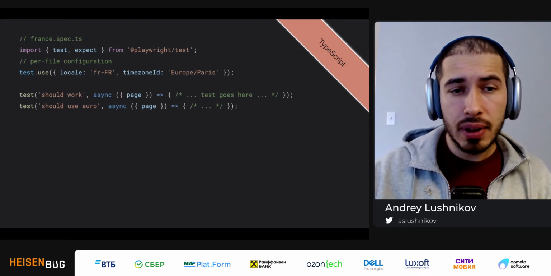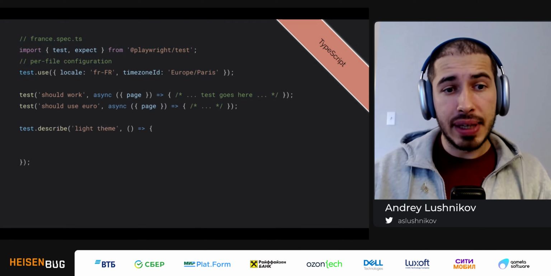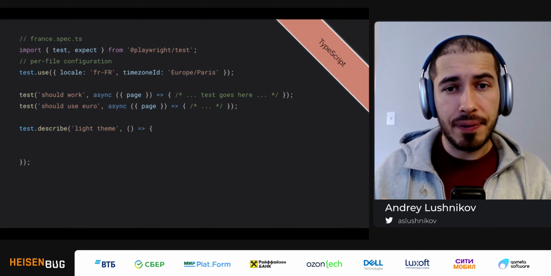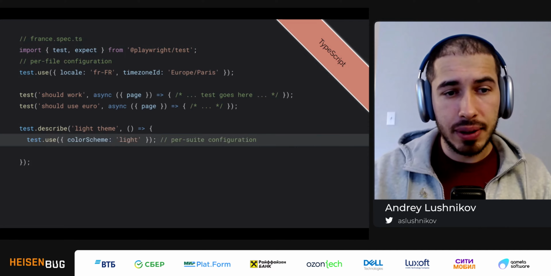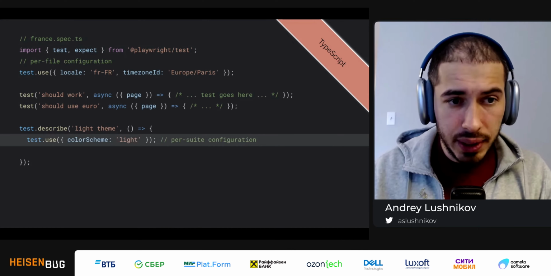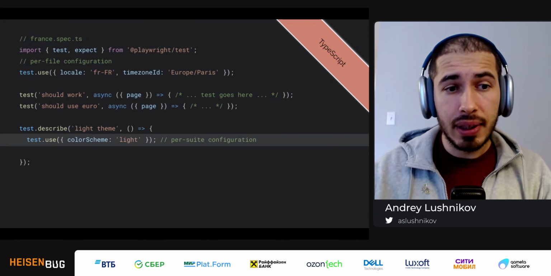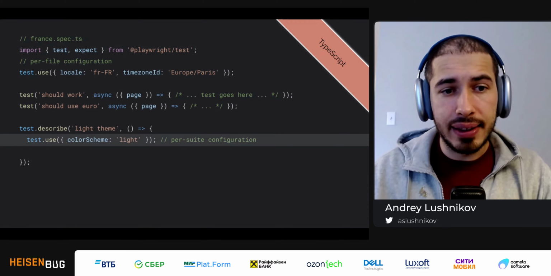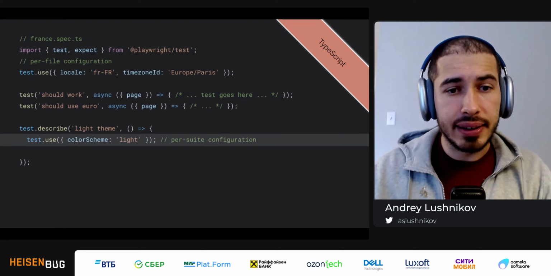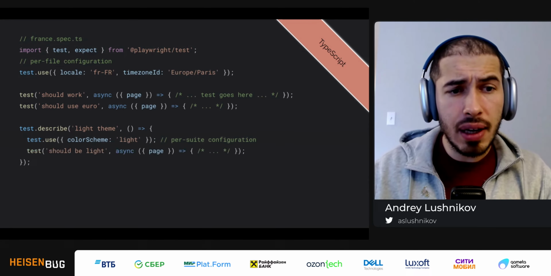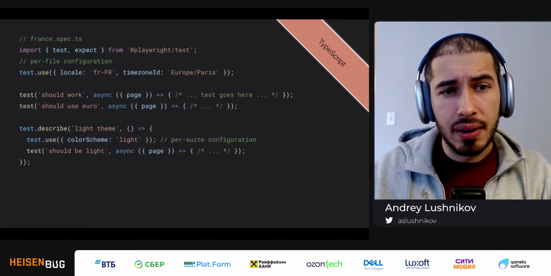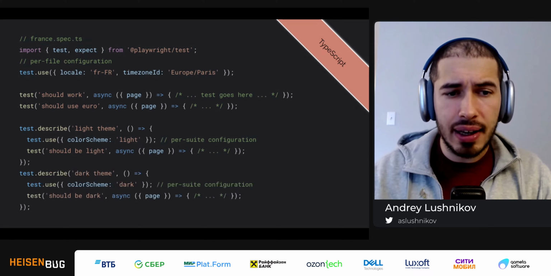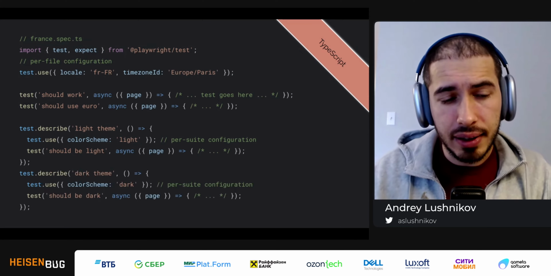Now I can go even further. I can create a test suite that makes sure that the light color scheme for my French users is actually reasonable. So I can create a new test suite with test.describe, and inside this test suite, I can say test.use once again and extend the configuration with a color scheme argument. Now all the tests inside this test suite are running in Paris and also in a light color scheme. And obviously I can do the same with a dark color scheme.